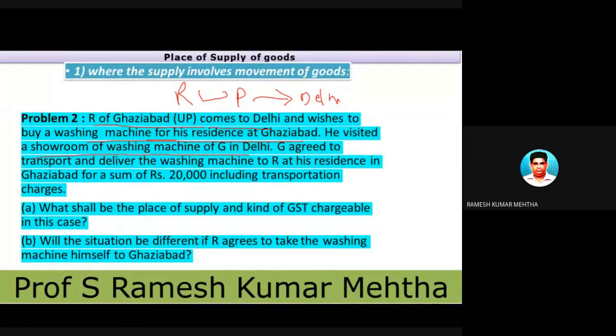G agreed. Who is G? The person who is selling the washing machine. G has agreed to transport the machine to R at his residence in Ghaziabad for 20,000 rupees, including transportation charges. So give me the answer. R is in Ghaziabad and G is in Delhi.